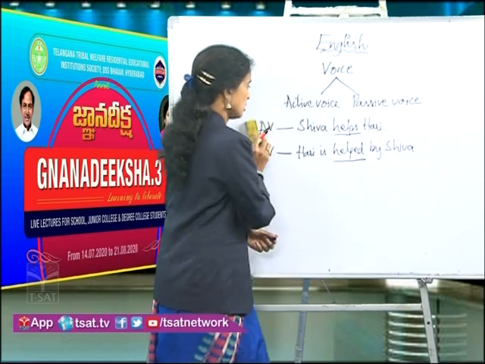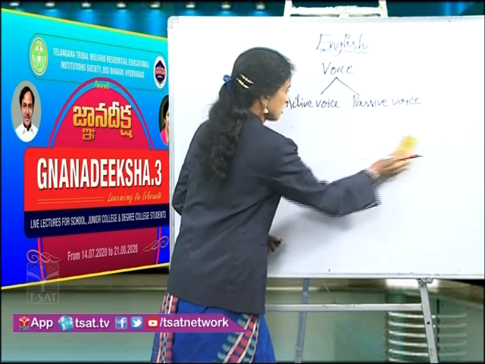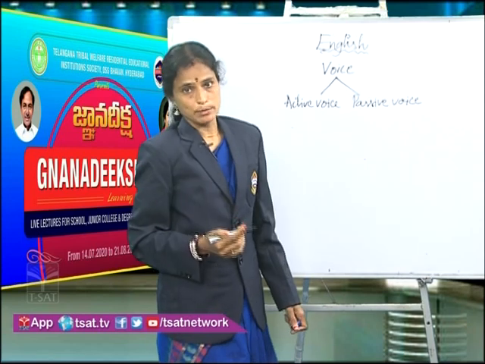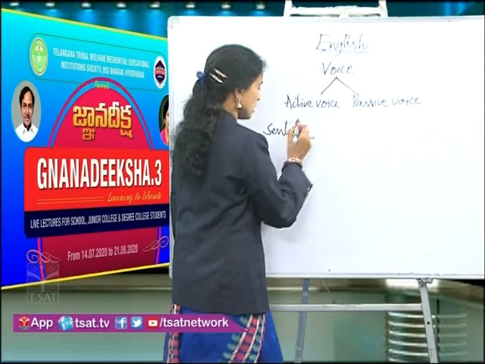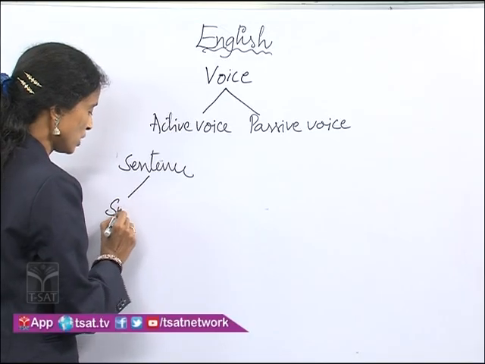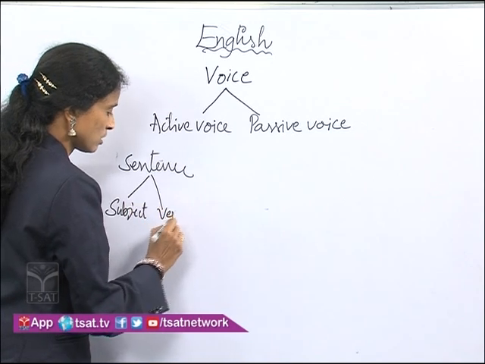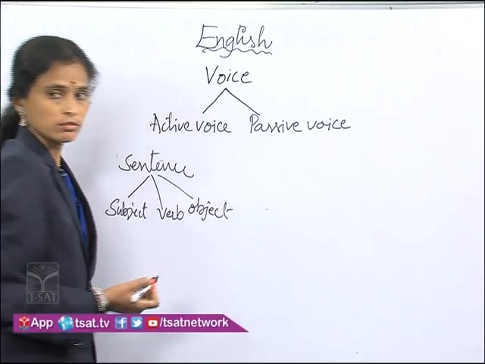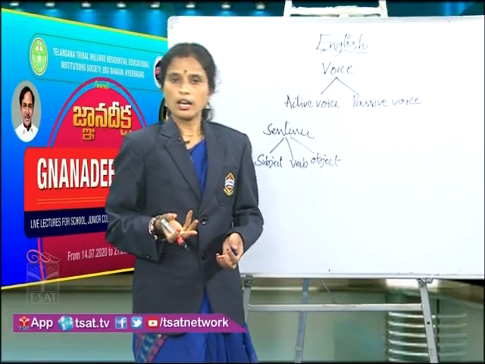let me ask you one thing. What elements do you find in every sentence, dear students? In every sentence, we find three elements. Yes? In every sentence, we find three elements. What are they? Subject, verb, and object. Right? In every sentence, you find the subject, object, and verb.